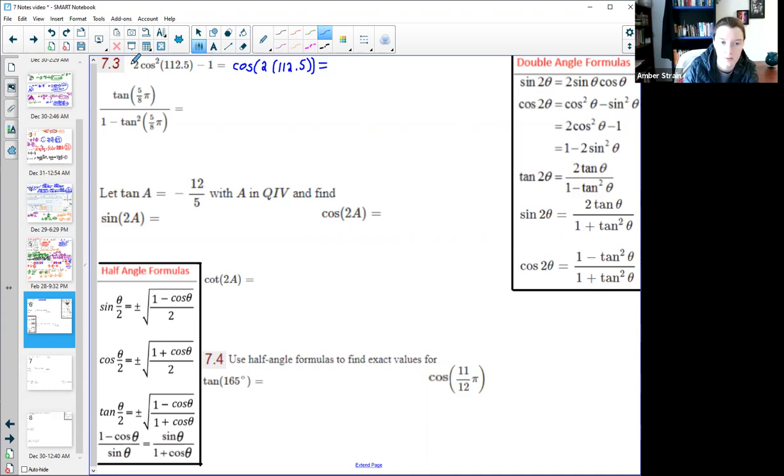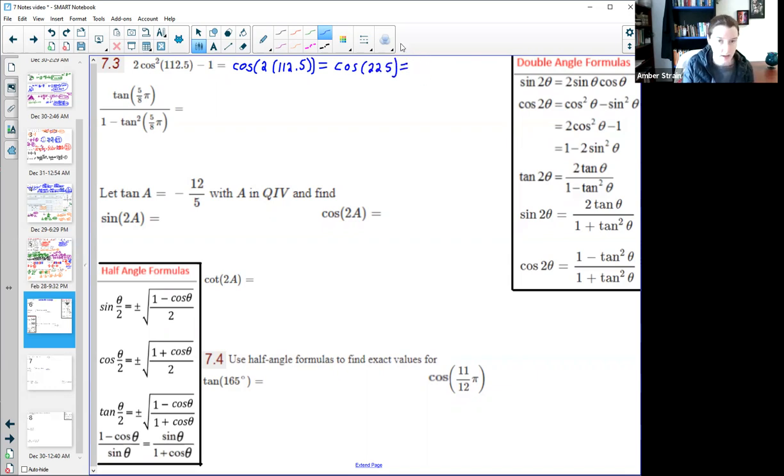Okay, so notice I don't have it squared, I don't have it 2 because I went from this form to this form. So these are two equivalent statements. These would give you the same exact angle. In fact, if you were to type this into your calculator, you would get a certain decimal answer, and it's going to be the same as the decimal answer that I'm going to get over here. But we'll be able to find it in its exact form because 112.5 times 2 is exactly 225, and that is one of them that we have on our unit circle. That way we can get it in exact form like they ask us for it on XYZ.